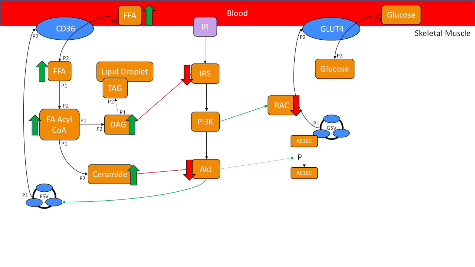As a result of less AKT, there will be a decreased amount of AS160 phosphorylated. As a result of decreased RAC activation and phosphorylated AS160, there is a decrease in GLUT4 translocation. As a result, there is decreased glucose transported through GLUT4 into the skeletal muscle. This increases the pool of blood glucose.